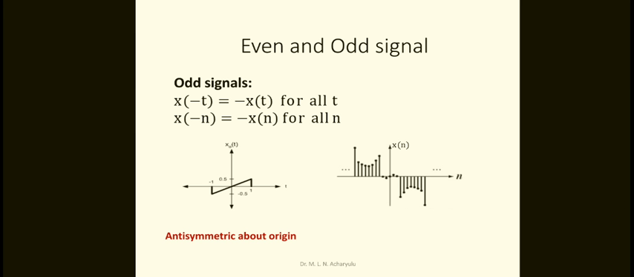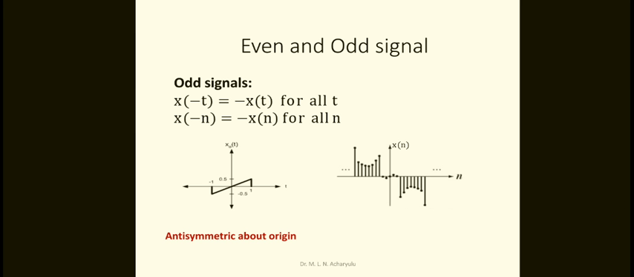Similarly, for the discrete signal, x of minus n equals minus x of n. So this is about even and odd signals.